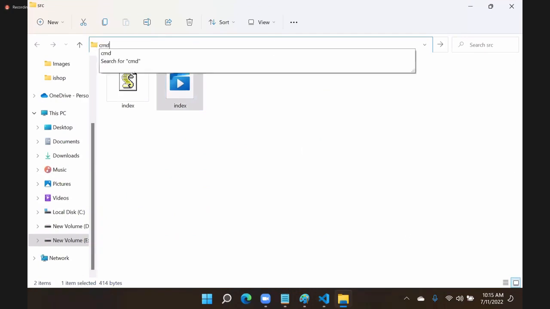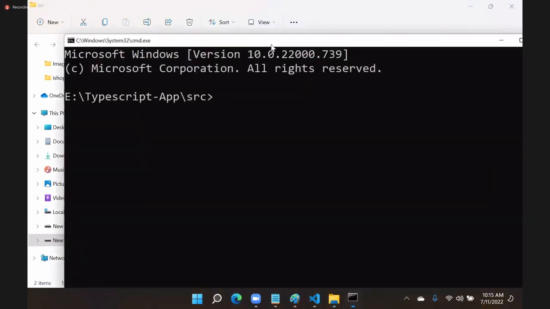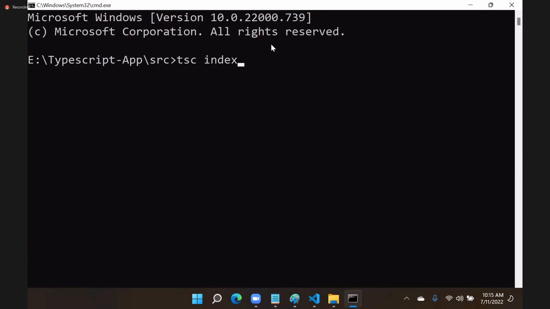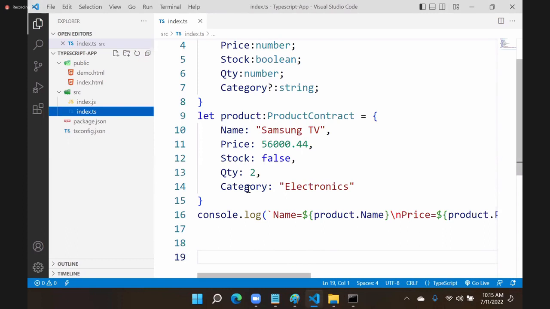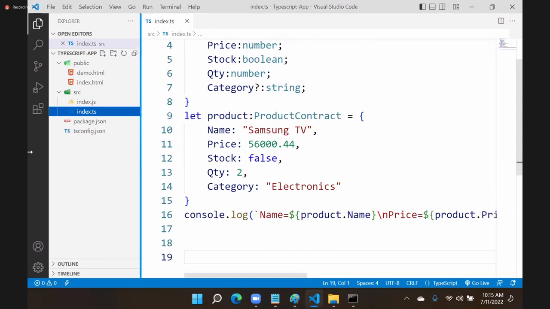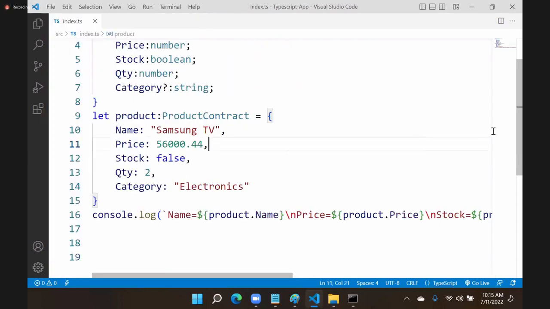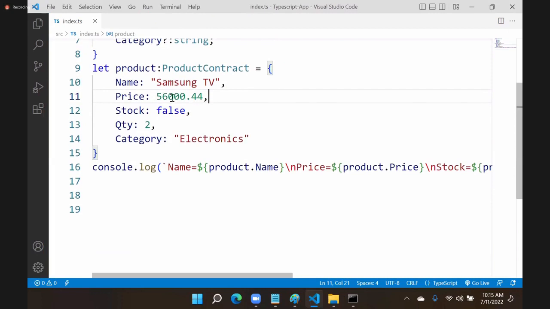Let's run this. So tsc index.ts, node index.js, and you can see it is working fine. Now already here price is mentioned as 56,000.